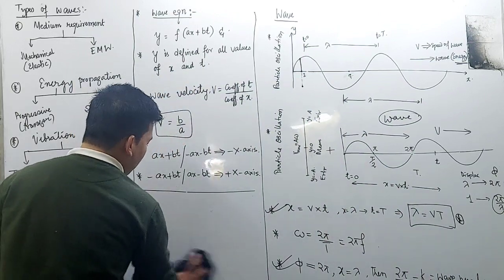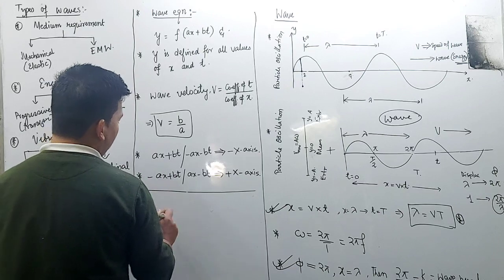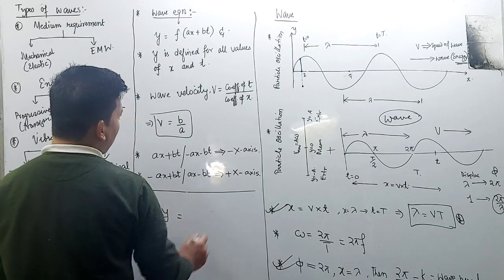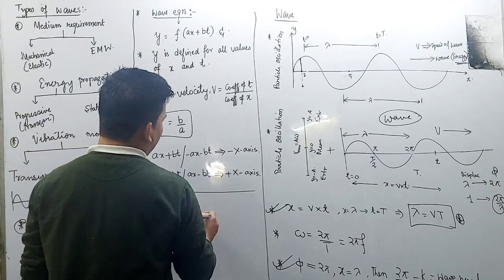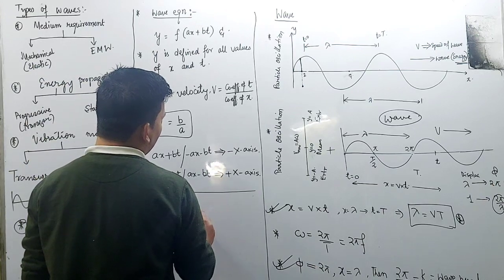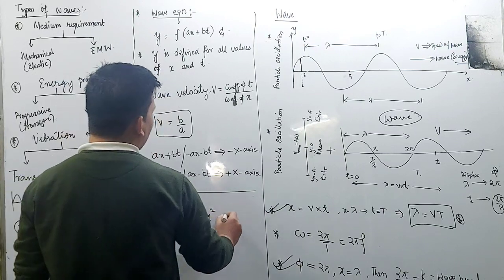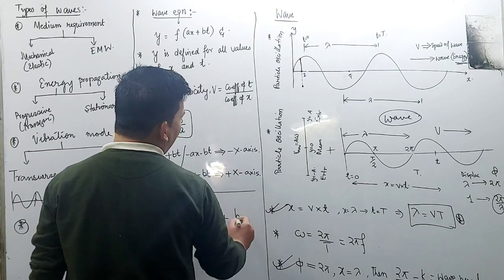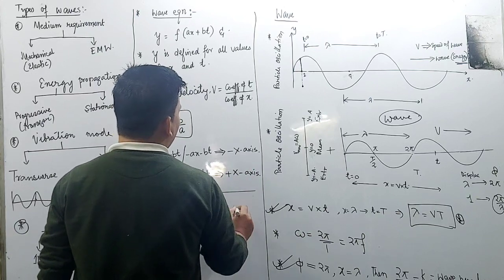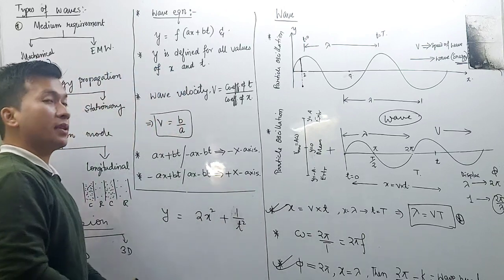For example, y is equal to 2x square plus 1 by t square. Will this be a wave equation?